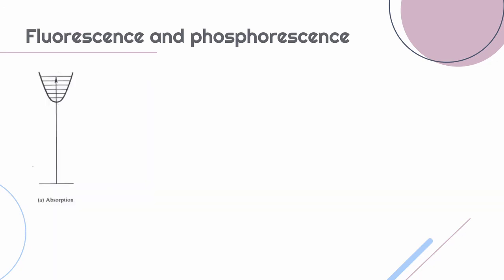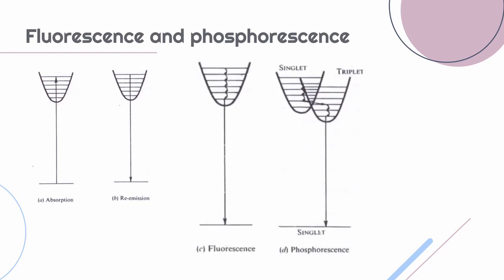Now the molecule has absorbed energy. Now there are three possible cases for emission. Either it could emit with the same energy or do the non-radiative decay first and then emit energy which is lesser than the absorbed energy. And this is what happens in fluorescence and phosphorescence. In fluorescence, the molecule comes down to the lowest excited state and then emits the radiation. But in phosphorescence, the initial steps are the same as fluorescence, but now it moves to a triplet state, which we call the intersystem crossing, and then the molecule emits radiation.